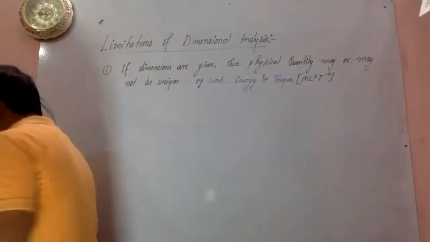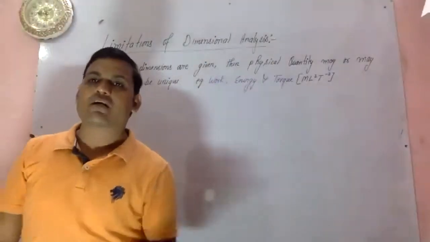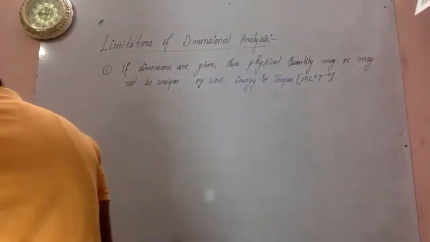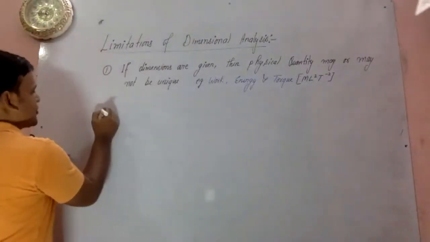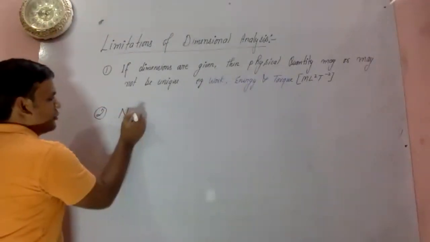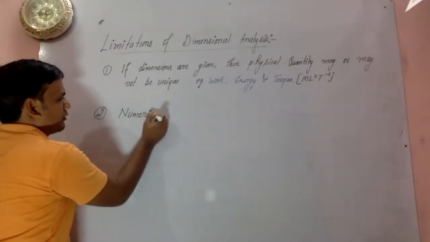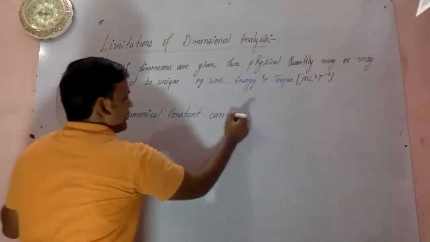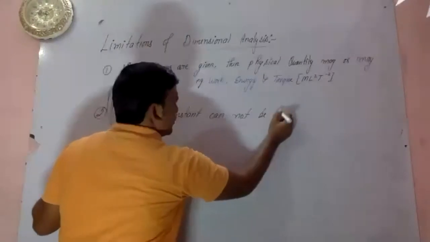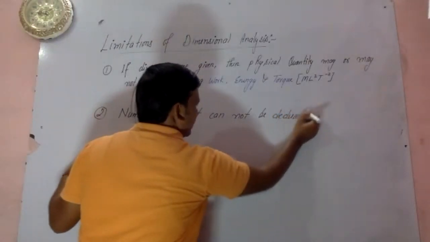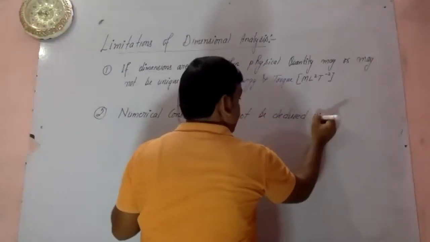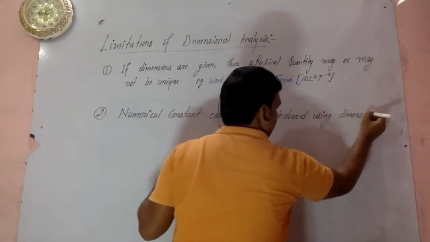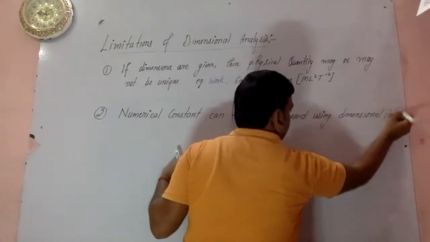And the second limitation is that numerical constants cannot be deduced using dimensional analysis.